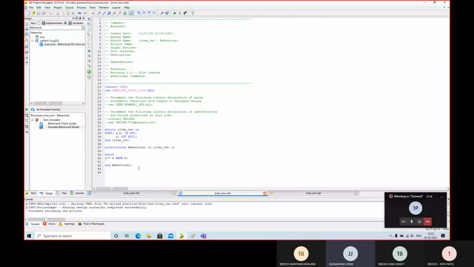Yes, sir. But there are some differences, like library can be in small letters here, but you can always use capital letters, no problem.